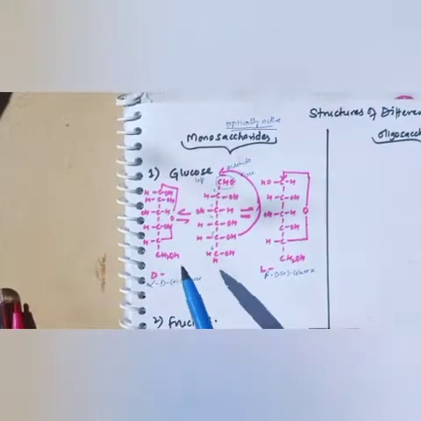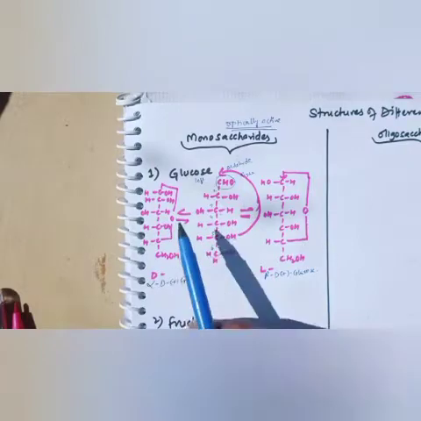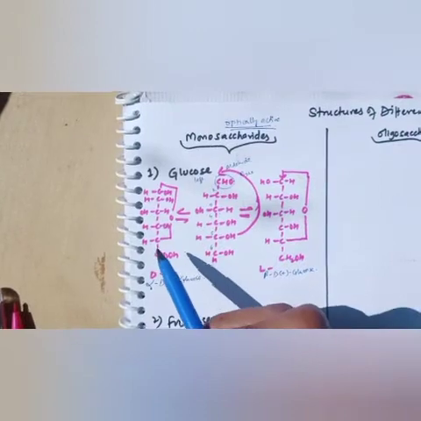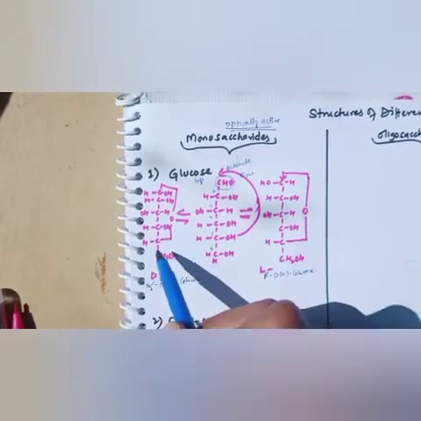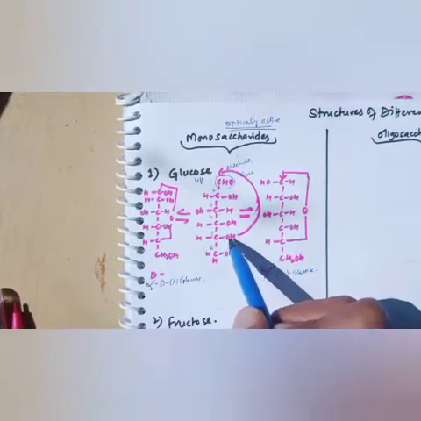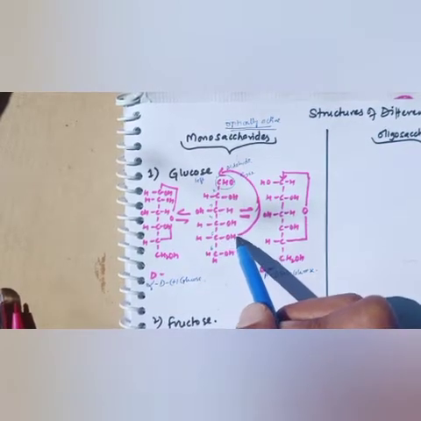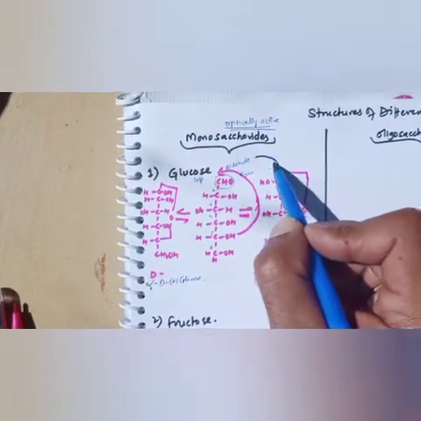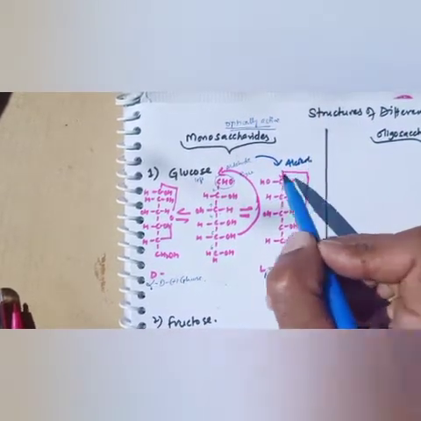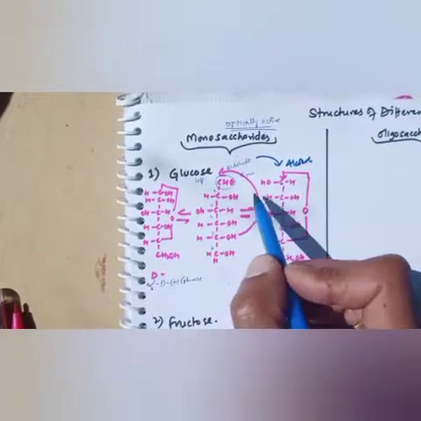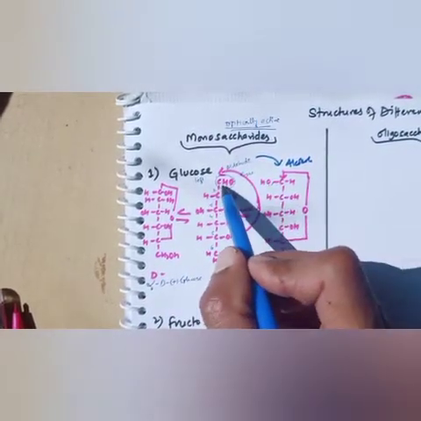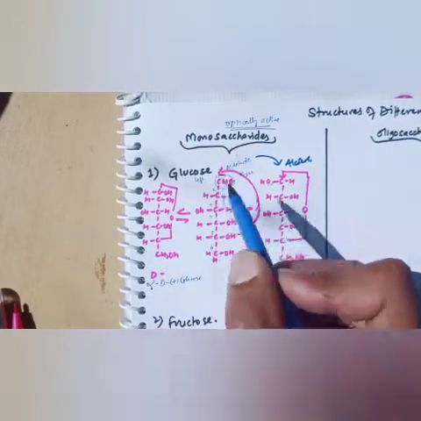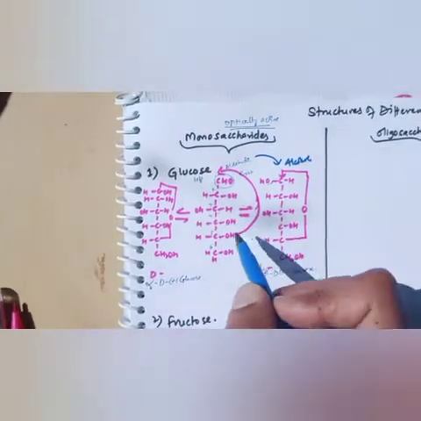So according to the Fischer projection, there are alpha glucose and beta glucose. What is the difference? In alpha glucose, dear students, first you will see this OH on carbon number 5. This will start to link with the first carbon, which will convert the aldehyde into alcohol. You can see here that an alcohol group is now there from the aldehyde. This happens when the OH links with the carbon.